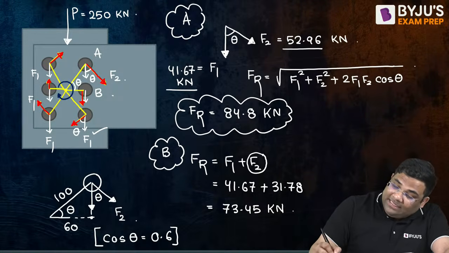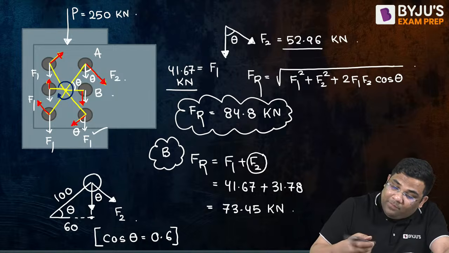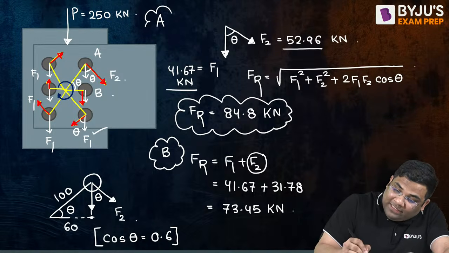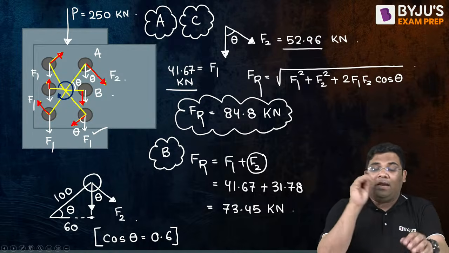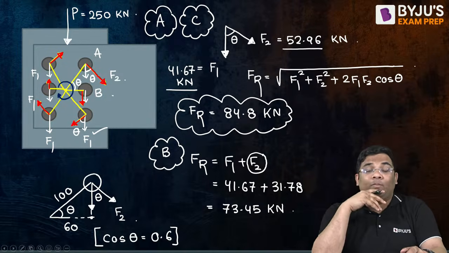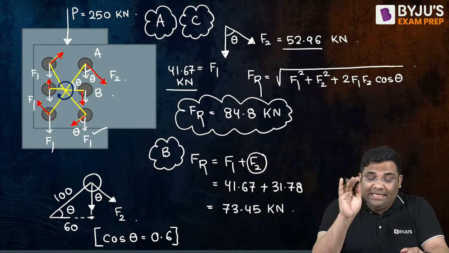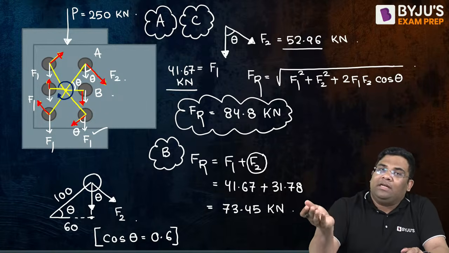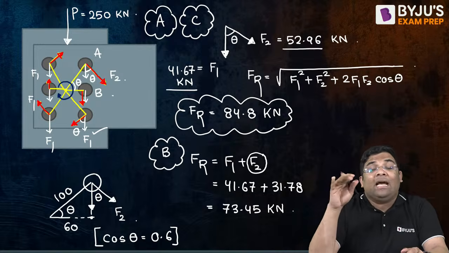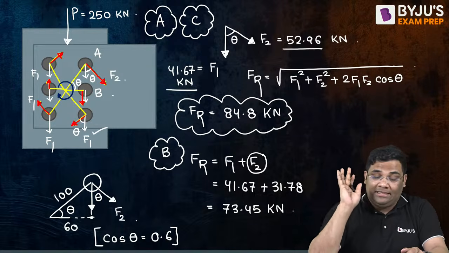So can I say this resultant will be applicable for A bolt also and C bolt also? Yes or no? So I can say for both A and C, since you can see the angle is theta only, and F1, F2 are the same, I will get the same results.